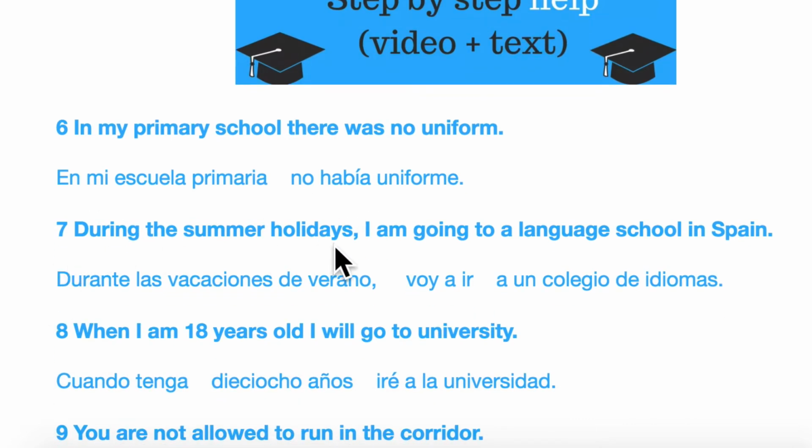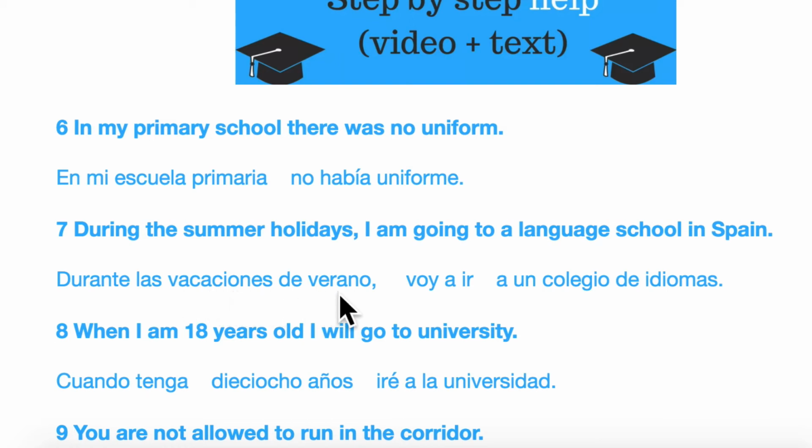Number 7. During these summer holidays, I'm going to a language school in Spain. So here we've got what we call the immediate future. And this is how I've put it into Spanish. Durante las vacaciones de verano, voy a ir a un colegio de idiomas. So, during the holidays, or literally the holidays of summer.